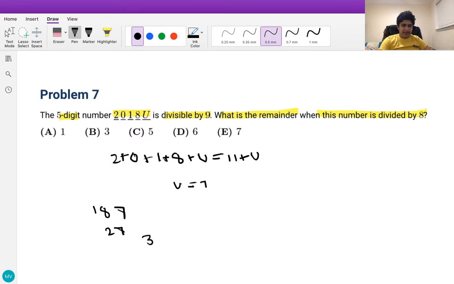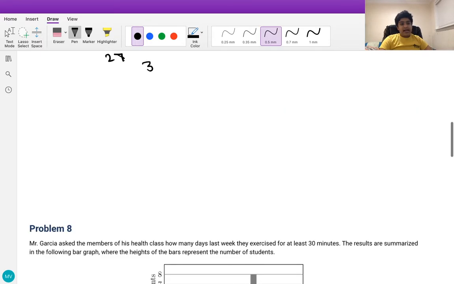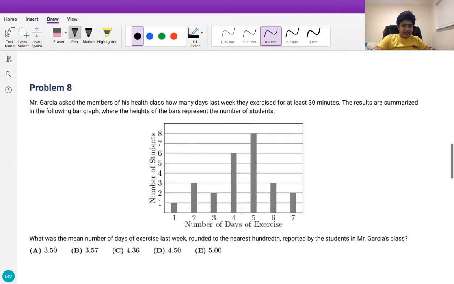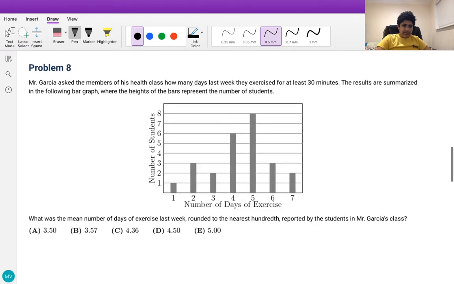Problem number 8. Mr. Garcia asked the members of his health class how many days last week they exercised for at least 30 minutes. The results are summarized in the following bar graph, where the heights of the bars represent the number of students. So you can see the bar graph. What was the mean number of days of exercise last week, rounded to the nearest hundredth, reported by the students in Mr. Garcia's class?